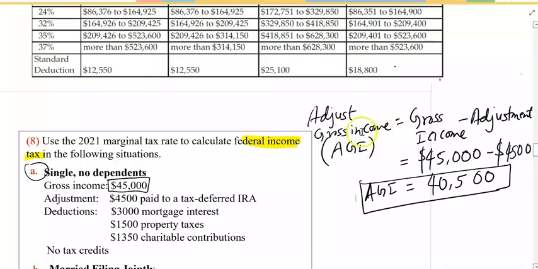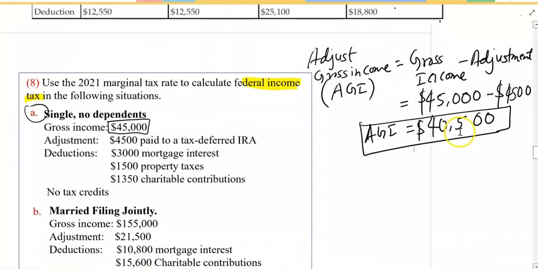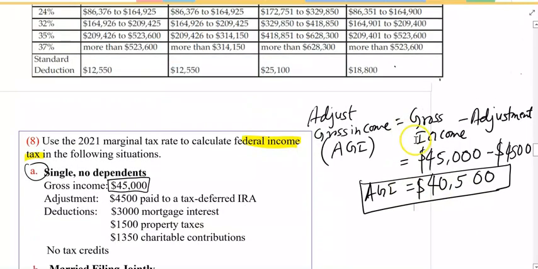Okay, 40,500 is adjusted gross income. Now let's find the taxable income. To find the taxable income, you got to find the deduction. Let's find the standard deduction. Standard deduction comes from the table.